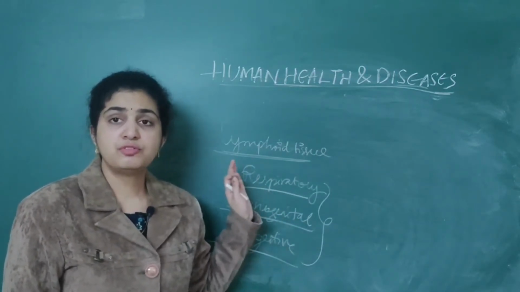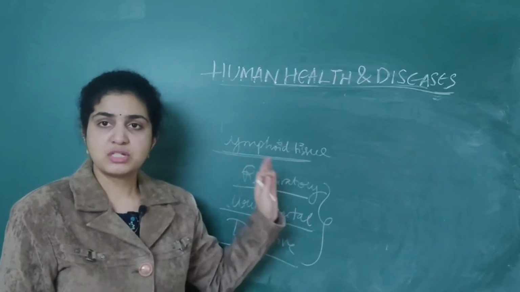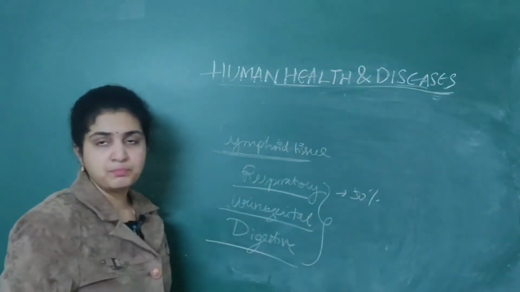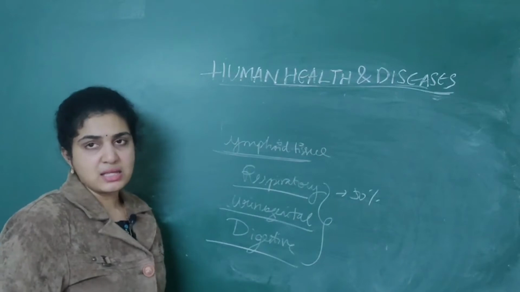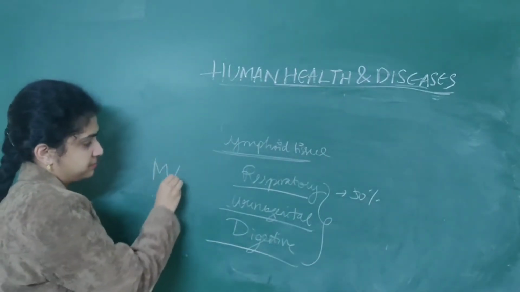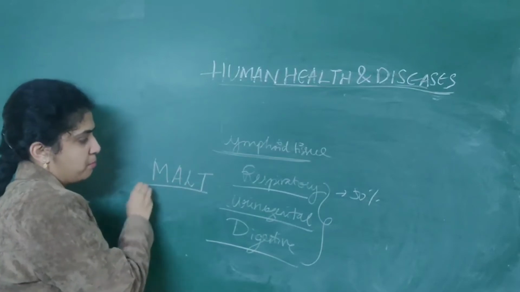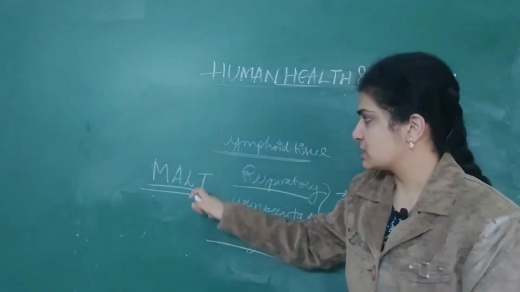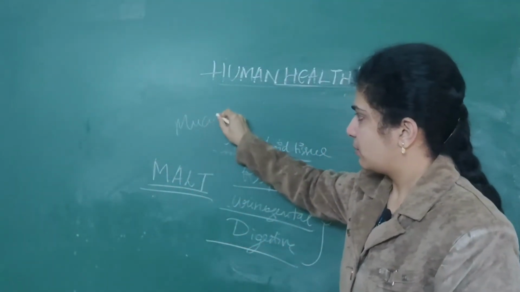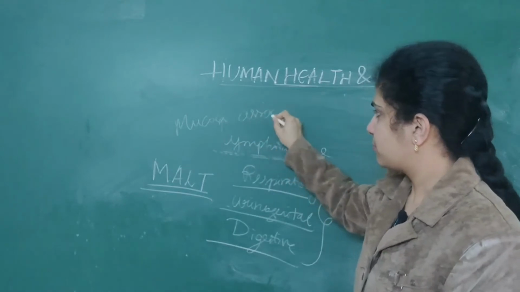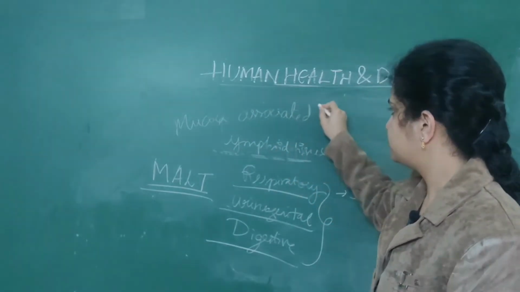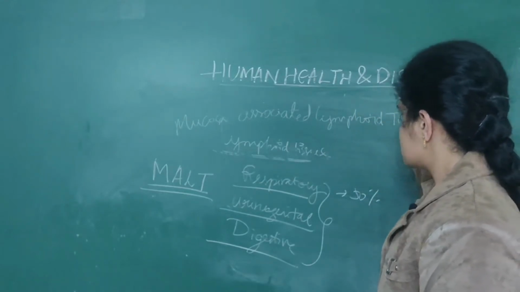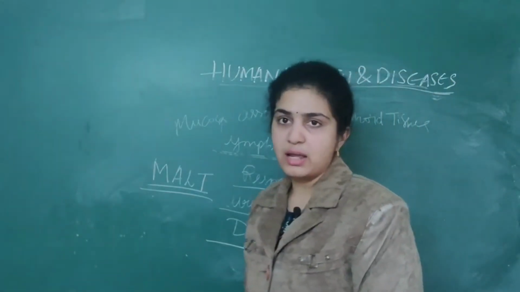This constitutes about 50% of the lymphoid tissue present in the full body. About 50% is contributed only by these three. So that's why the name is given as MALT. Mucosa associated lymphoid tissue is called MALT.